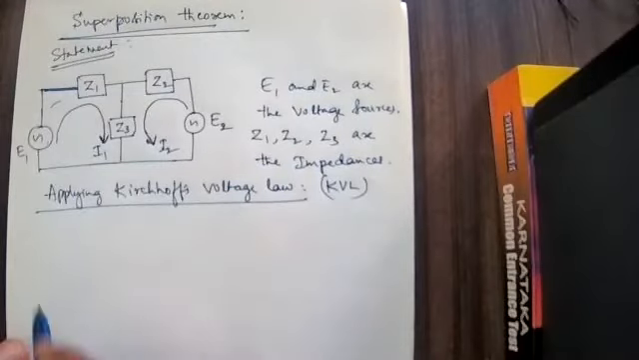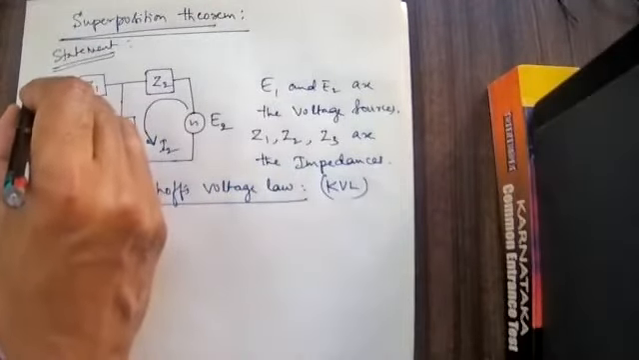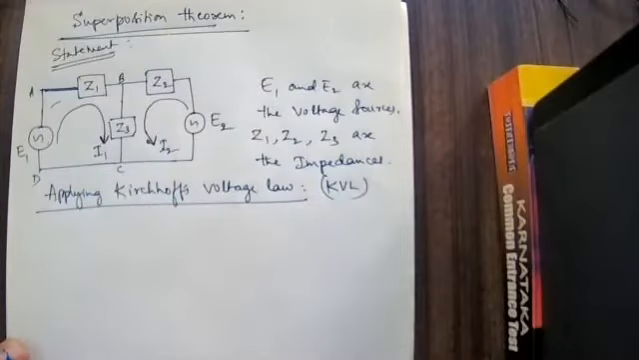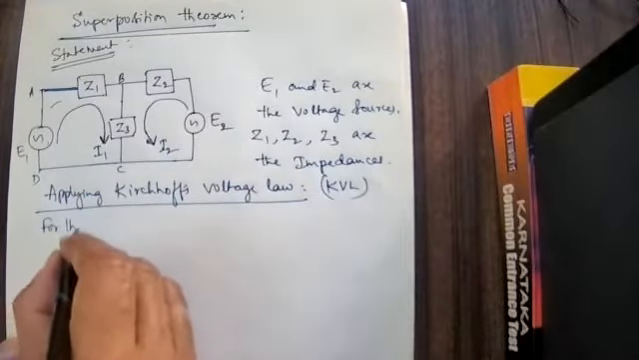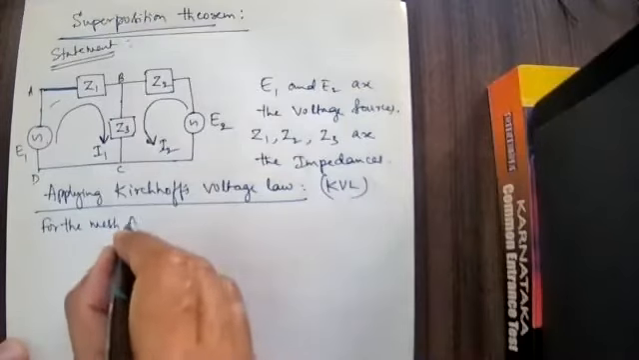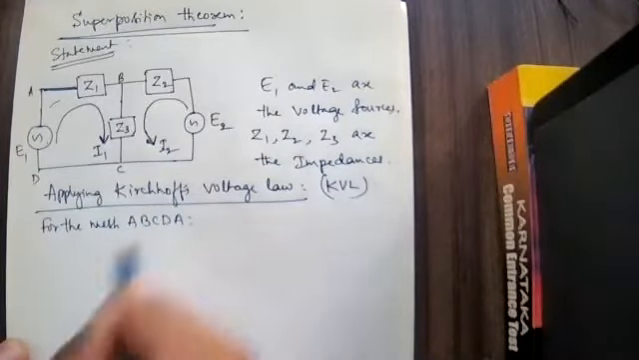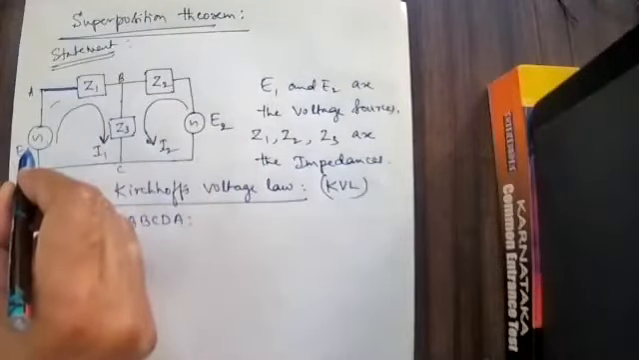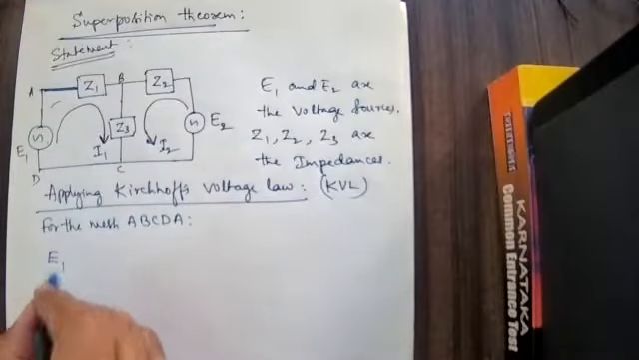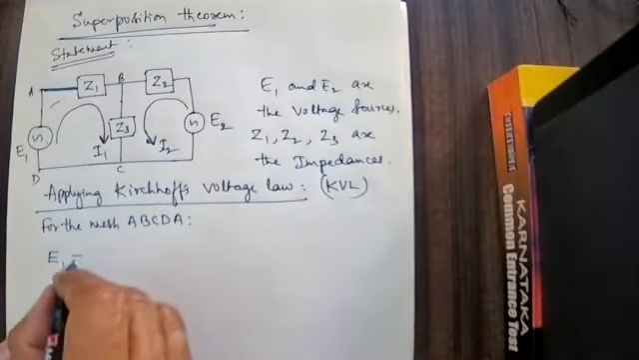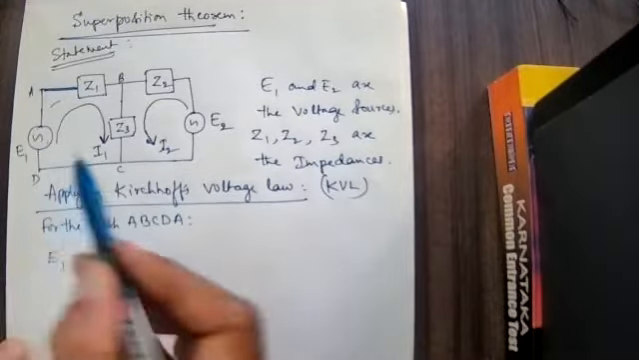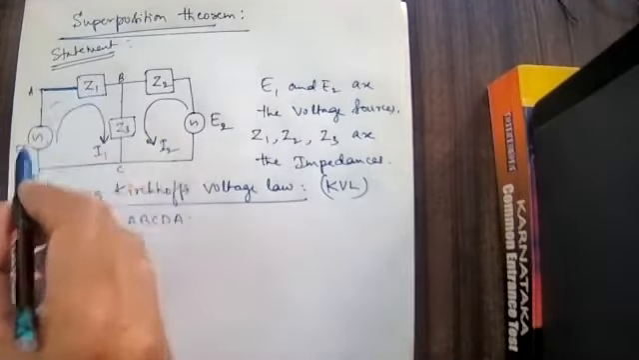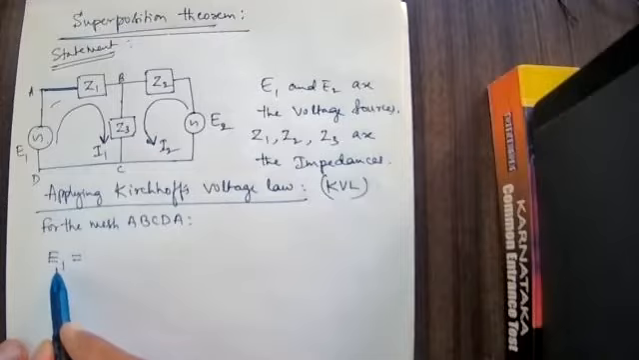Applying Kirchhoff's voltage law. For your convenience, I will write A, B, C, D for the mesh. I will consider only this mesh. What is the EMF here? E1 is the EMF. E1 is equal to current into resistance, but here I had to write current into impedance, because E1 is the EMF, not the battery.